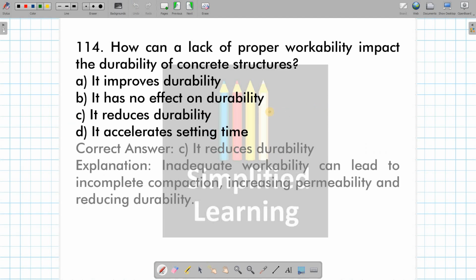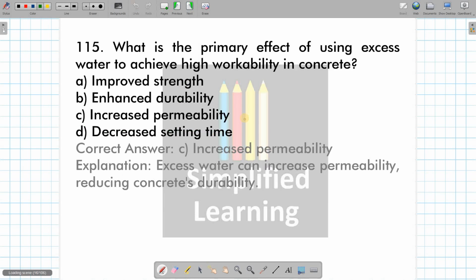Then how can a lack of proper workability impact the durability of concrete structure? See, it is going to reduce durability, okay? Less workable concrete, if it is being placed somewhere, then it is going to cause a reduction in durability, okay? Improvement not seen, no effect, not at all. Then accelerate setting time, it has nothing to do with lack of proper workability, right?